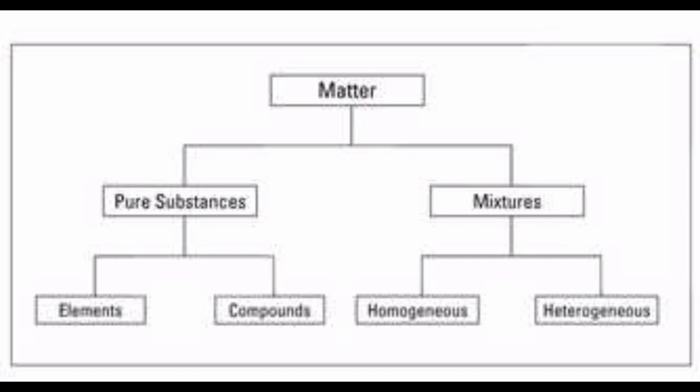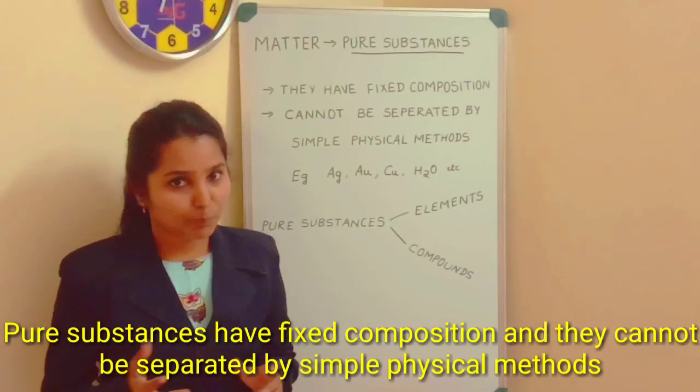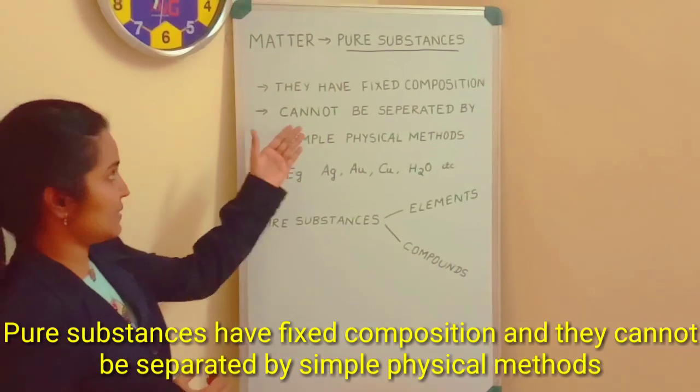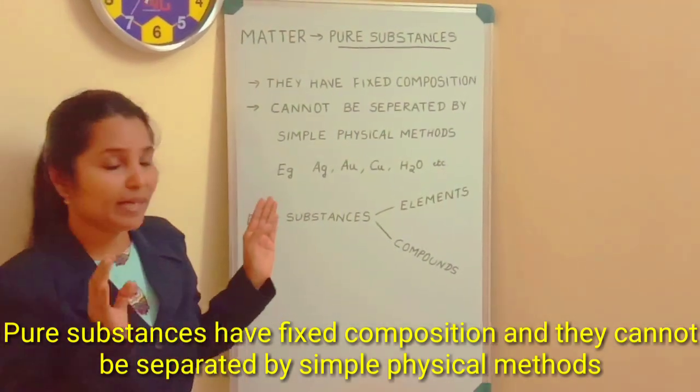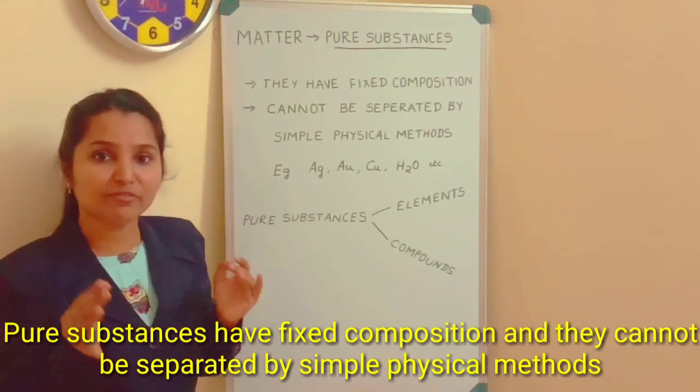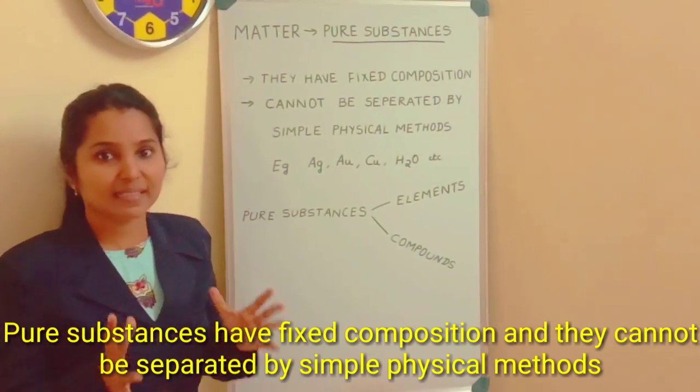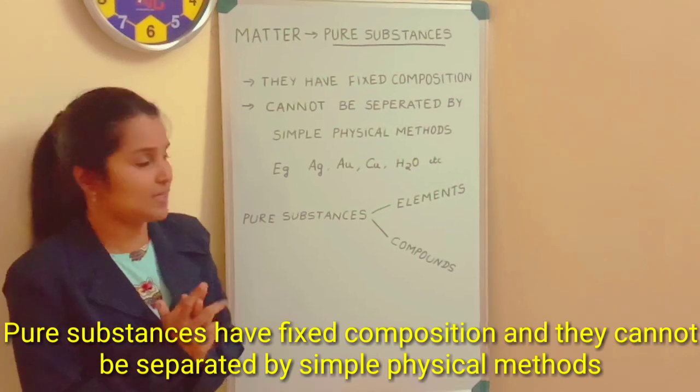Then, pure substance is further subdivided into elements and compounds. And mixtures are again classified as homogeneous mixtures and heterogeneous mixtures. Let's see it in detail. A pure substance is a substance that has a fixed composition and cannot be separated by simple physical methods. That is the characteristic of a pure substance.